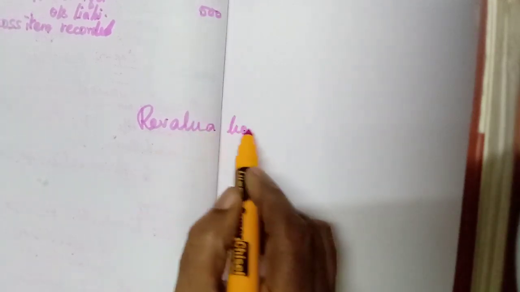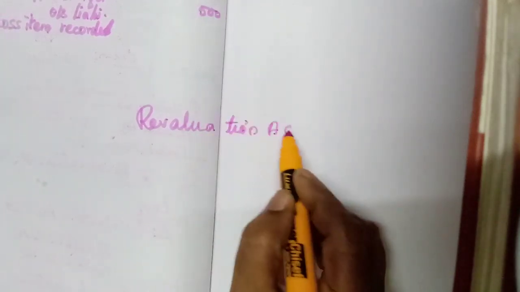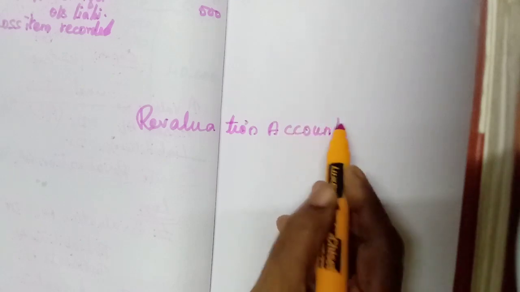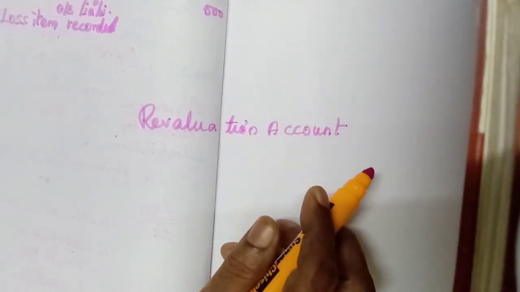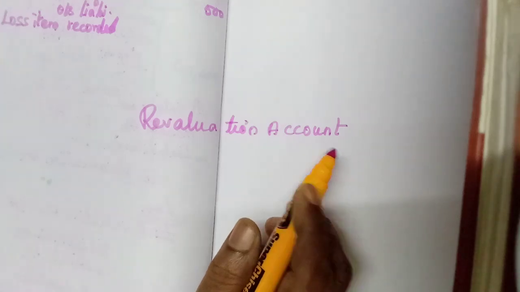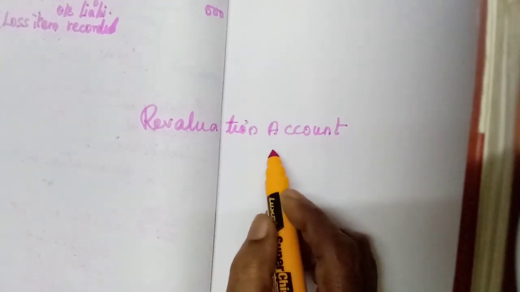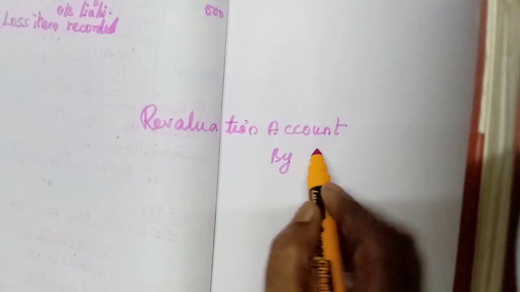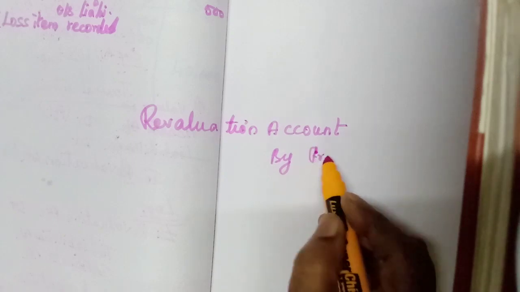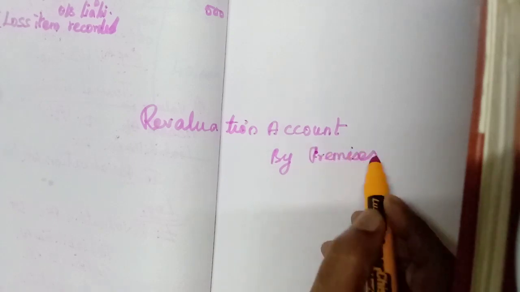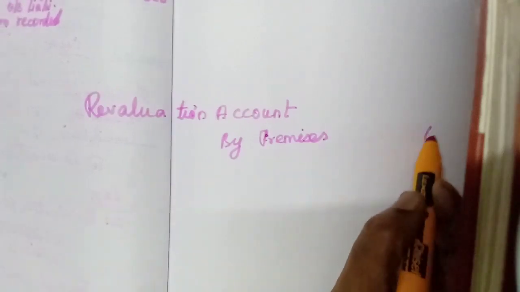Okay. Now we have to use both the pages and prepare the account. Revaluation account. First, premises should be credited, isn't it? By premises, 60,000.